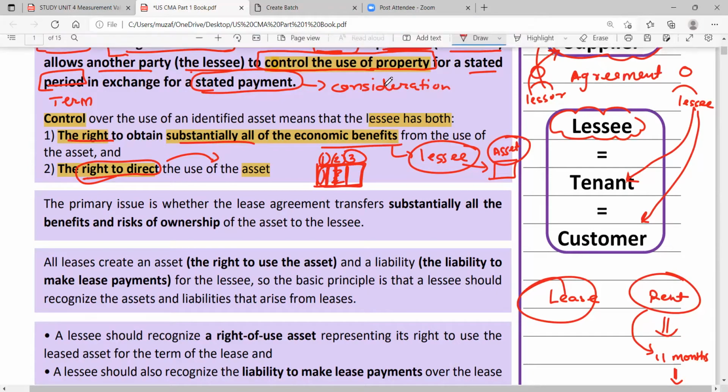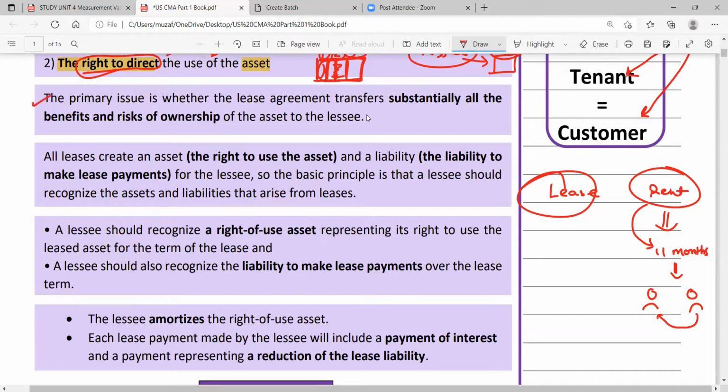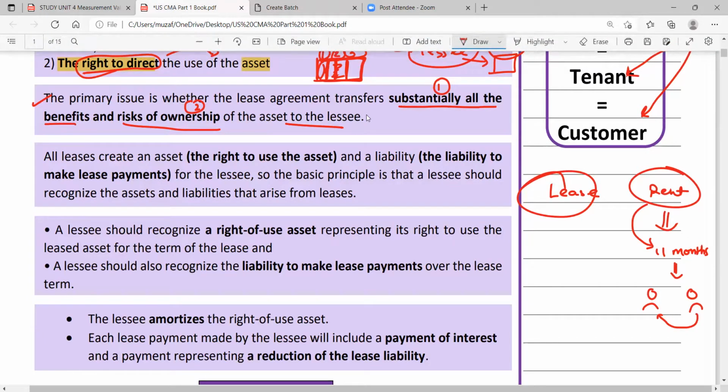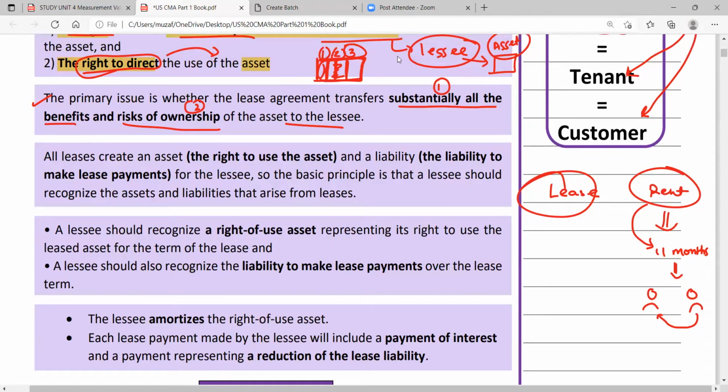Okay. Now see the primary issue. The primary issue is whether the lease agreement transfers substantially all the economic benefits. This is the first issue in this chapter. And second, the risk of ownership of the asset to the lessee. So what is the primary issue in the lease agreement? Whether all the benefits are transferred to the lessee first, and second, whether the risk of ownership is transferred to the lessee. If the answer to both these questions is yes, then it is a lease agreement, or else it is not a lease. Okay.